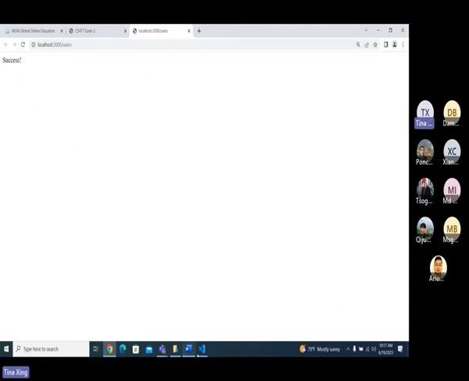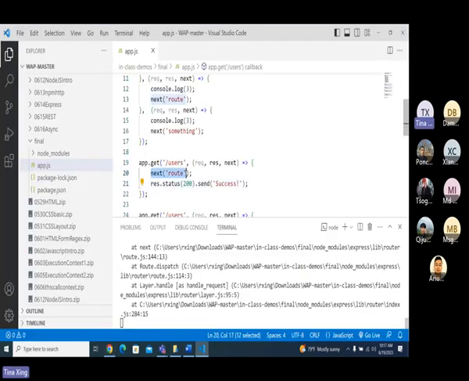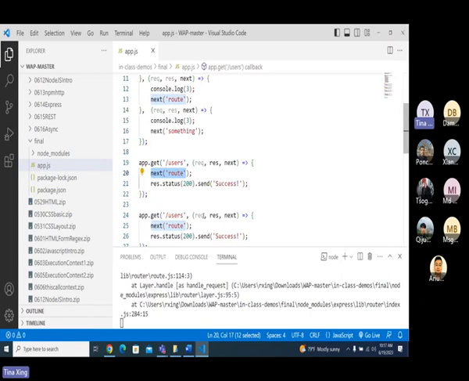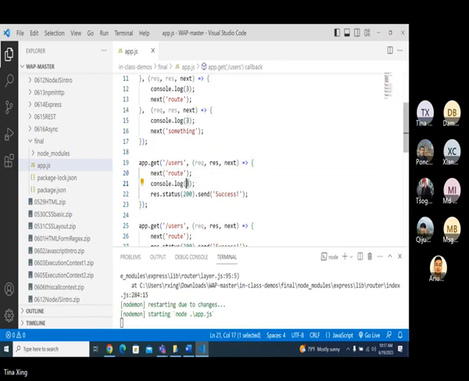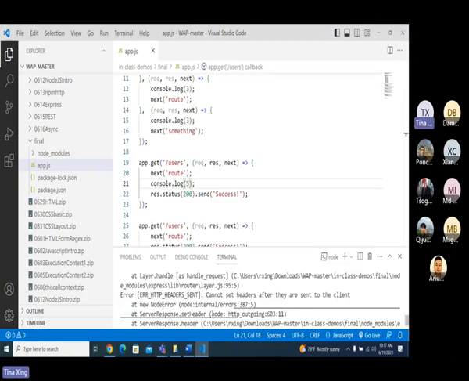Success. Okay, so next is for that. Let me add one thing here. Let me add one console log of 5 here. See here the print, it has something. It has an error here.